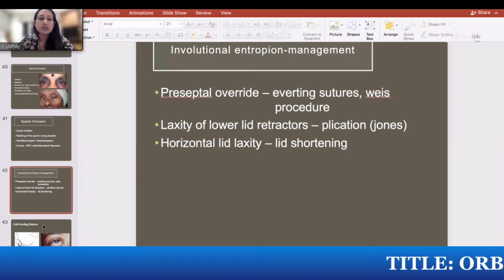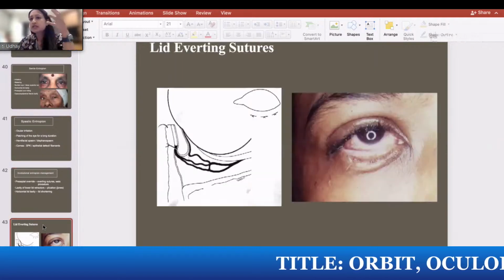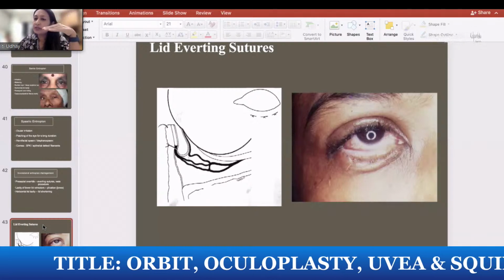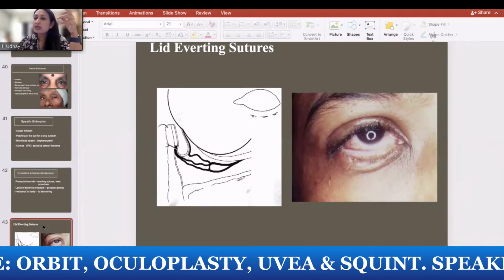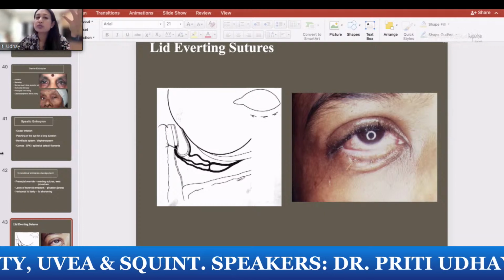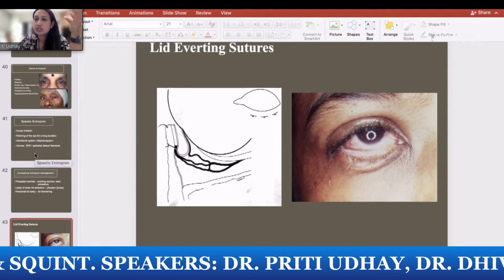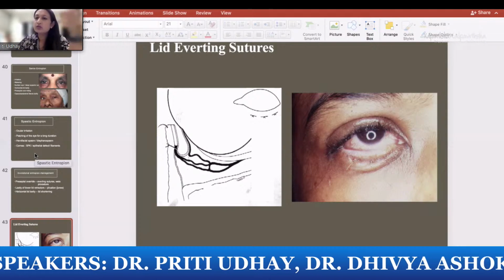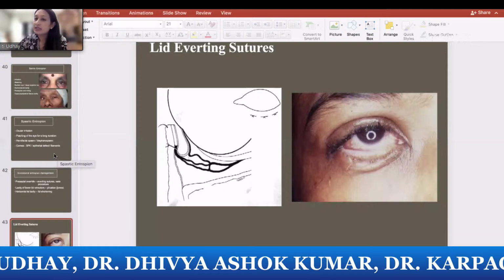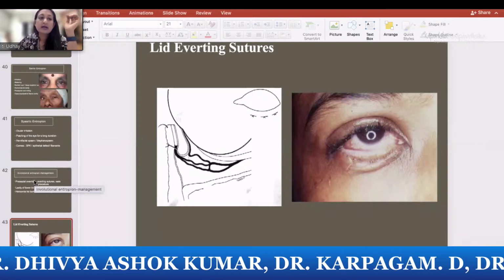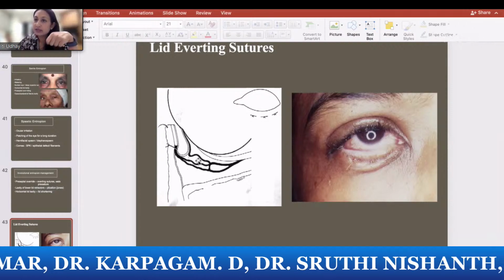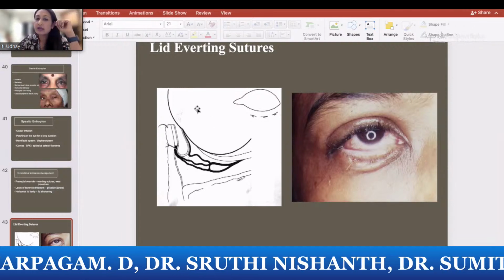Now, coming to the treatment, depending on the pathology. If you have an override between the preseptal and pretarsal orbicularis, you need to create a scar in between the two. What you can do is either use a lid everting suture. This is very temporary. We do it in patients who are not ready for surgery, but it does recur with time. Basically, you pass a suture deep into the fornix and then come out into the anterior lamella just below